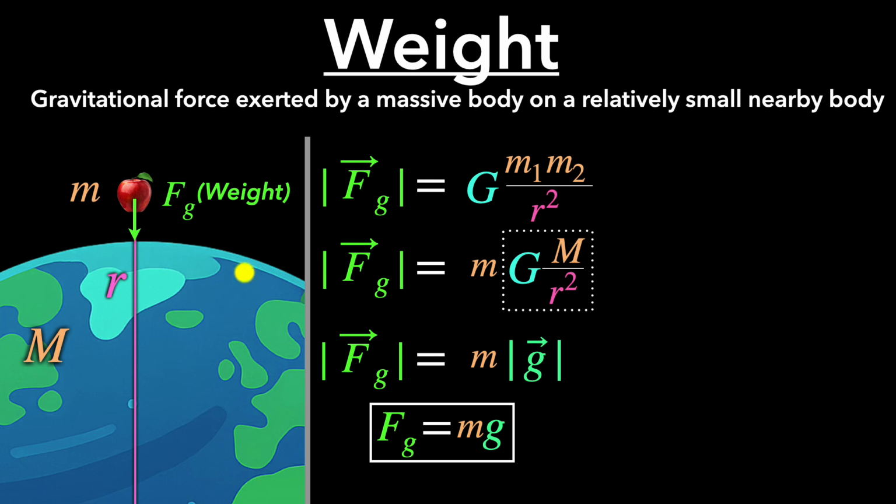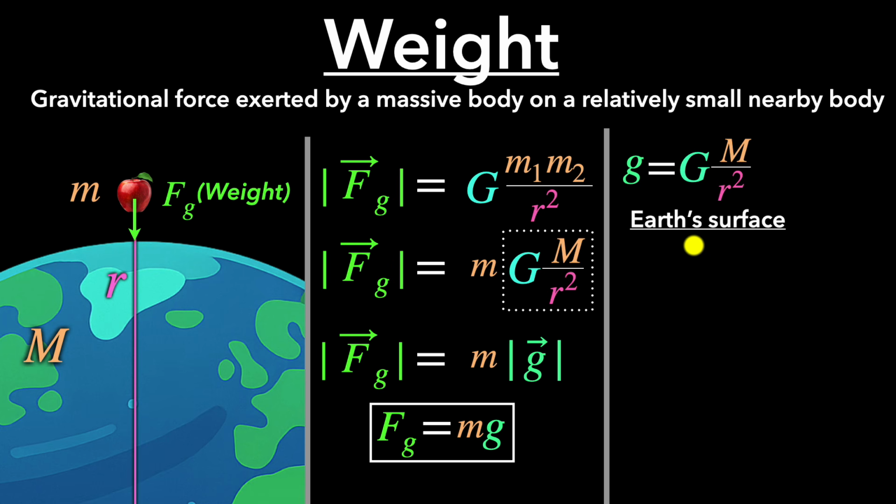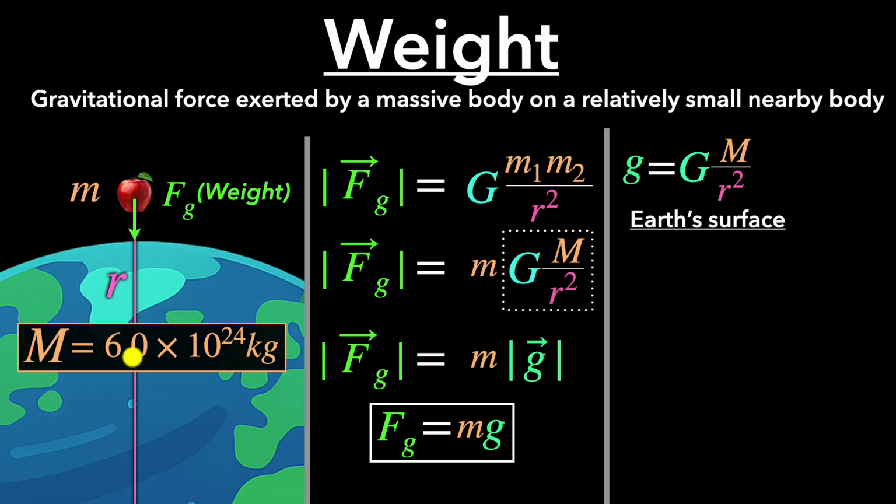So now let's try to calculate the weight on the Earth's surface. For that, we should first calculate the gravitational field on the Earth's surface. So, do we know the mass of the planet? Yes, the mass of Earth is 6 times 10 to the power 24 kilograms. But what about r? Well, remember, r is the distance from the center of the Earth to the center of this mass. Now, since Earth is so big and this object is very close to the Earth, we can approximate that to be just the radius of the Earth.